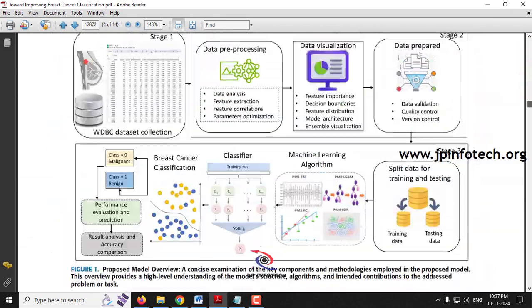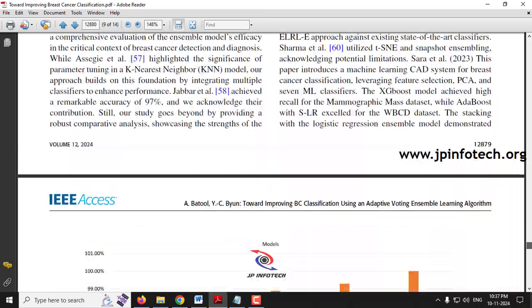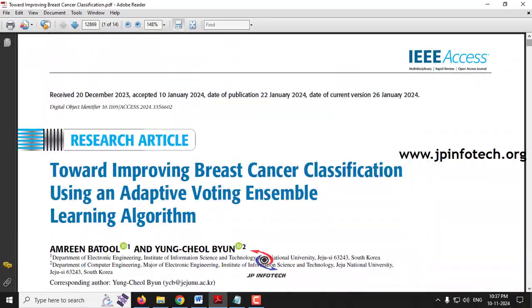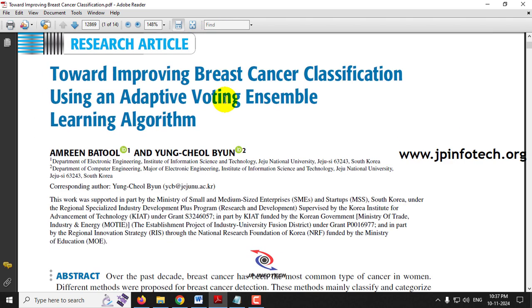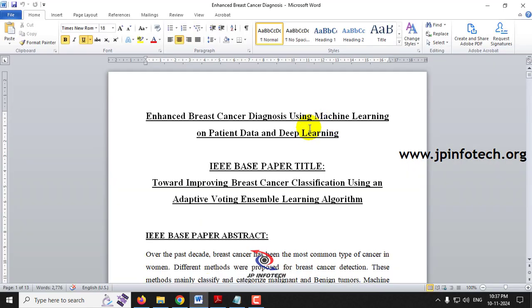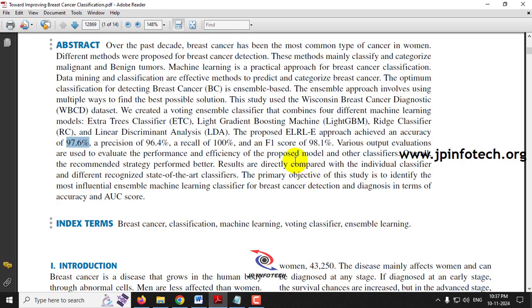Kindly note that we are not going to implement the same as mentioned in the base paper. We are going to enhance it. Let us see what we are going to enhance from the base paper concept. From the title we can tell that we are going to use both machine learning and deep learning concepts. In the base paper, they used only the machine learning concept, and only the numerical dataset.